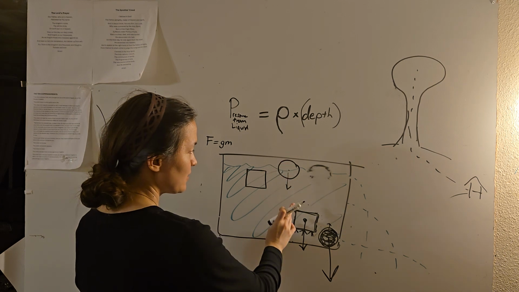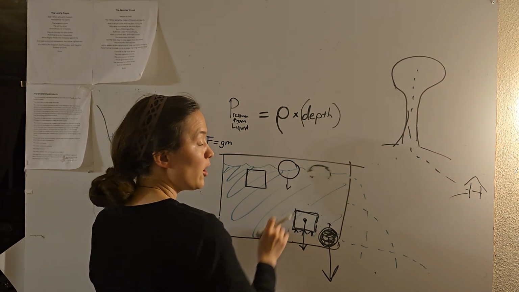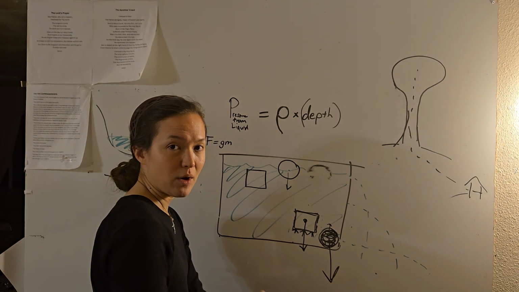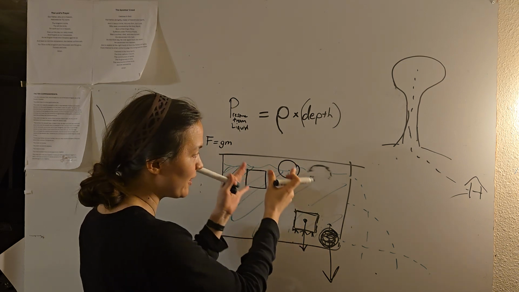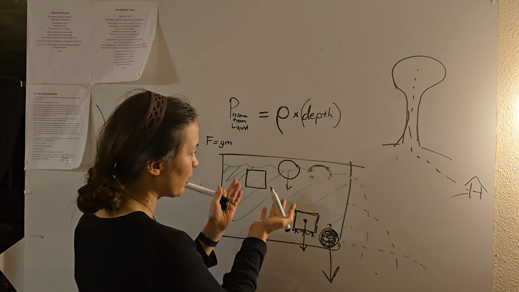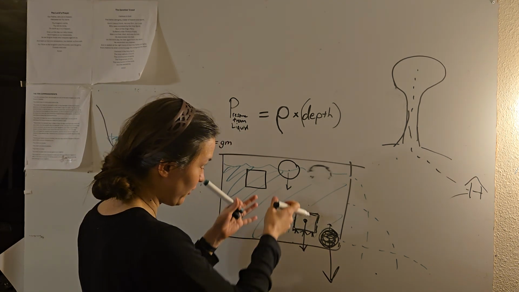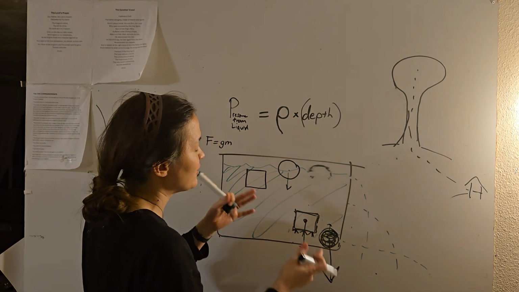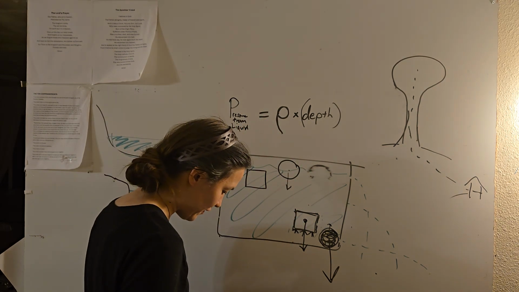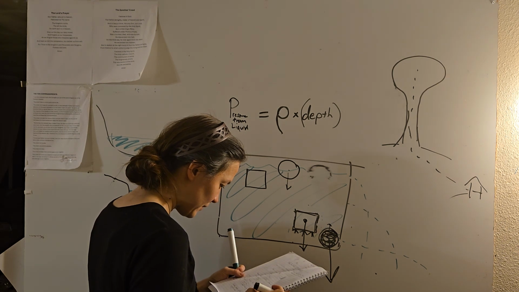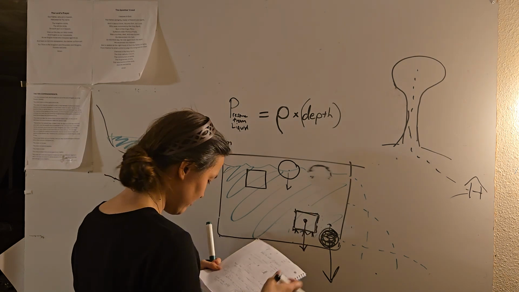So whether something sinks or floats has to do with the volume of water that it's displacing. Does that give it enough of a buoyant force? Is the weight of that water, following Archimedes' principle, enough to balance and counteract the pull of gravity on that object? Okay. So everything has a buoyant force, even things that are lead.